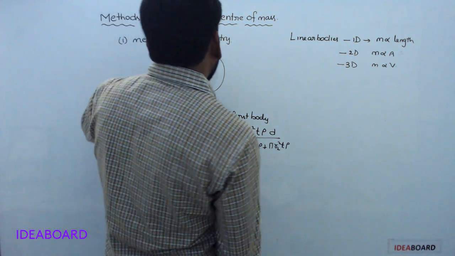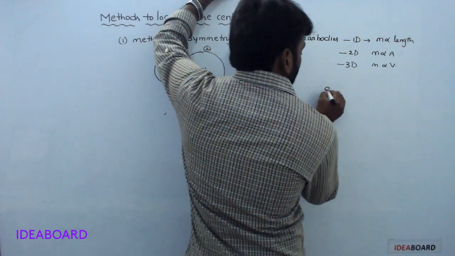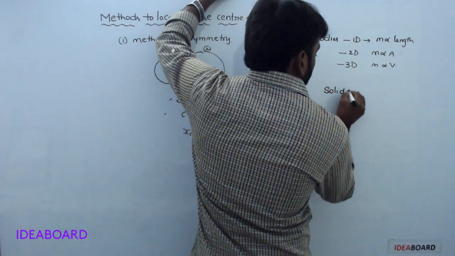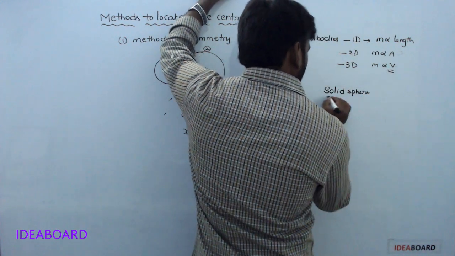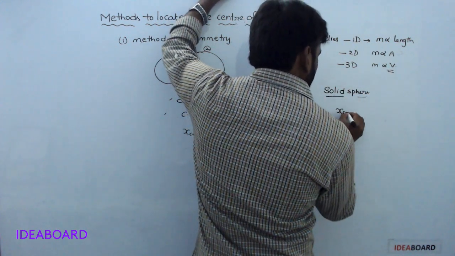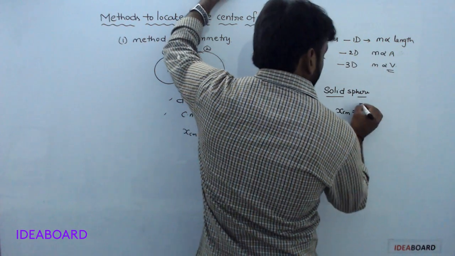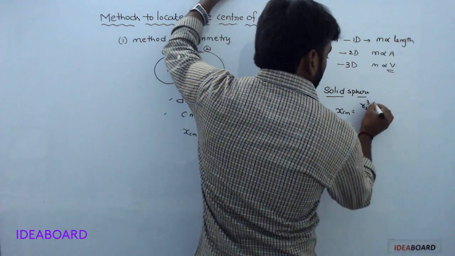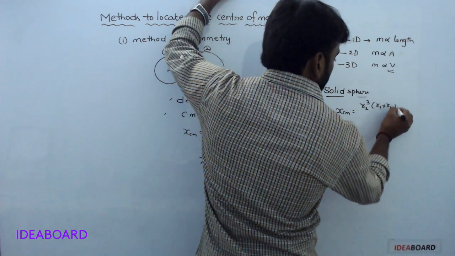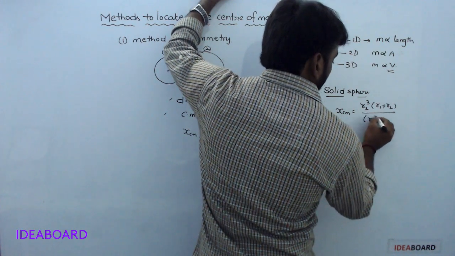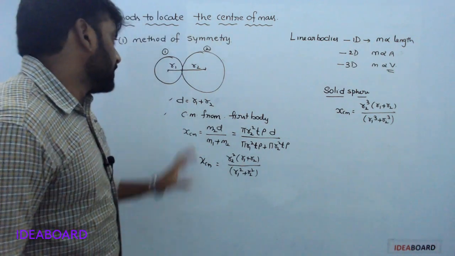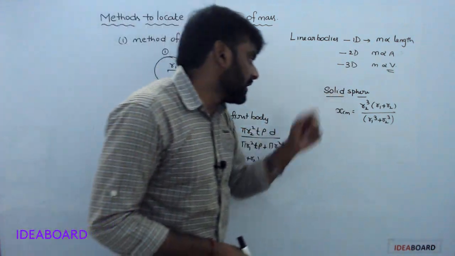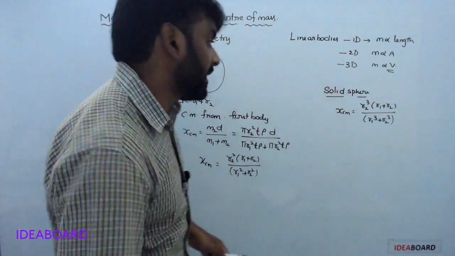So that is for a circular disc. If in case solid spheres are taken, that means volume. For solid spheres, xcm by the same process is r2 cube into r1 plus r2 by r1 cube plus r2 cube. Understood? So this is for circular discs and for solid spheres.